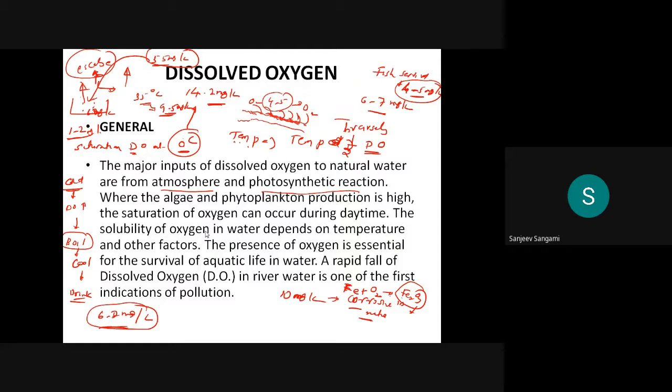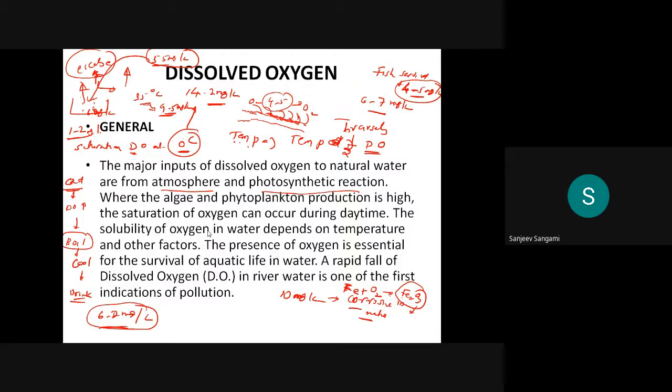The major sources of dissolved oxygen are the atmosphere and photosynthetic reactions. Some of the algae as well as the phytoplankton produce high levels of oxygen, and the saturation of oxygen can occur during the daytime, and during night time it is very less. Then the solubility of oxygen in water depends on the temperature and other factors. As I already discussed, it is inversely proportional to the temperature.